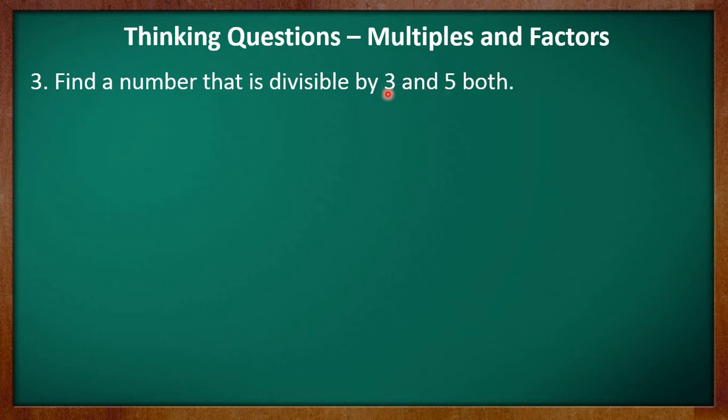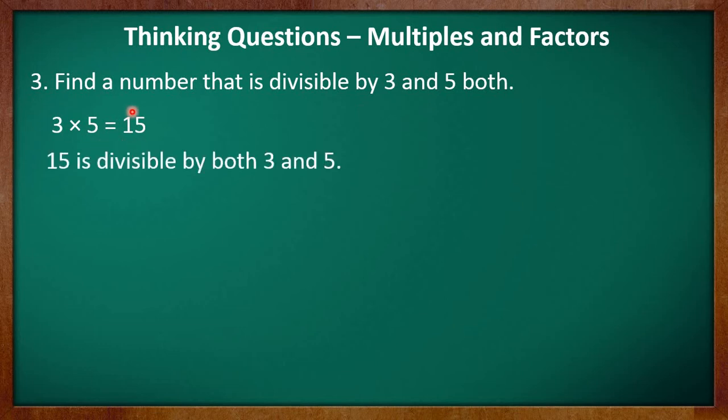Here, the given numbers are 3 and 5. So, if we multiply 3 and 5, the product of these numbers will give us the number which is divisible by both the numbers. So, 3 multiplied by 5 is 15. So, you may say that 15 is the number which is divisible by both 3 and 5.